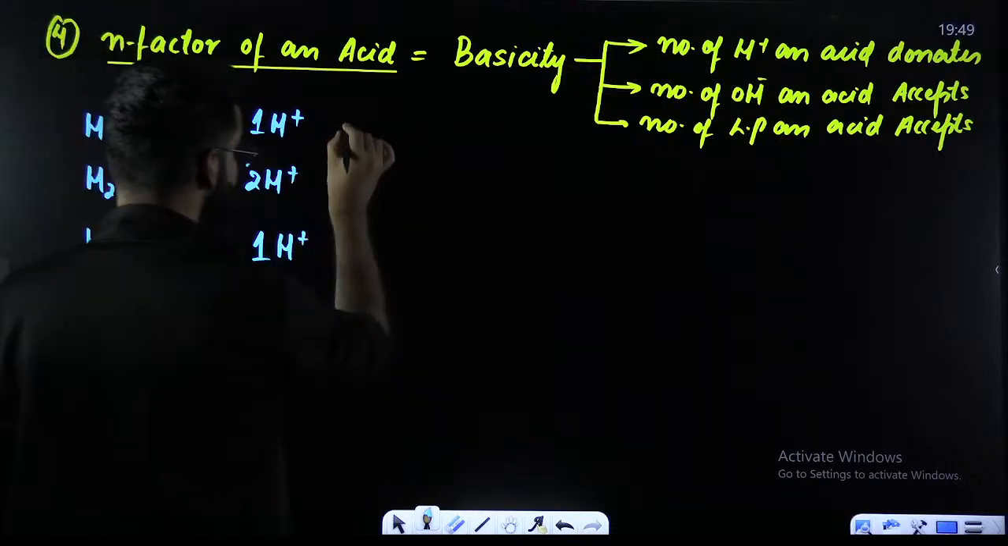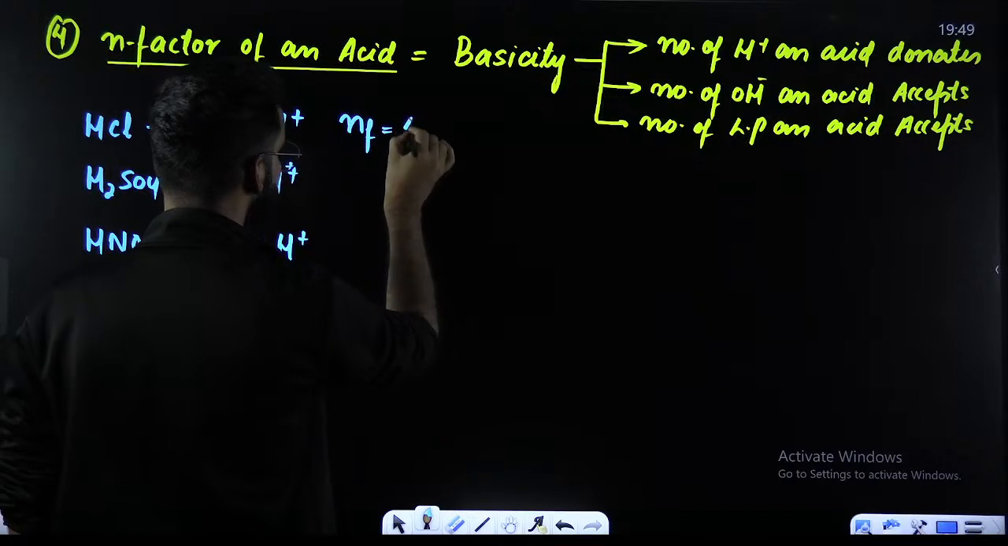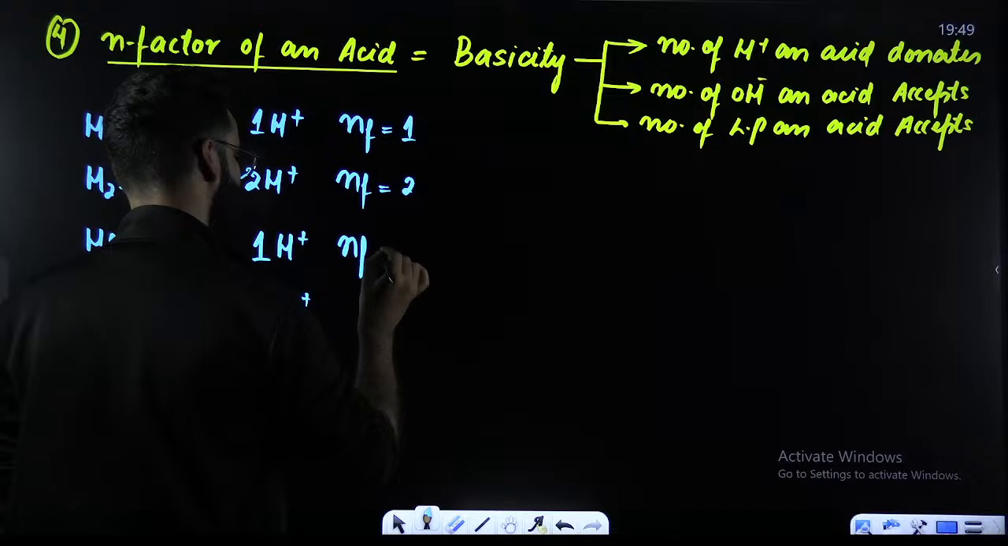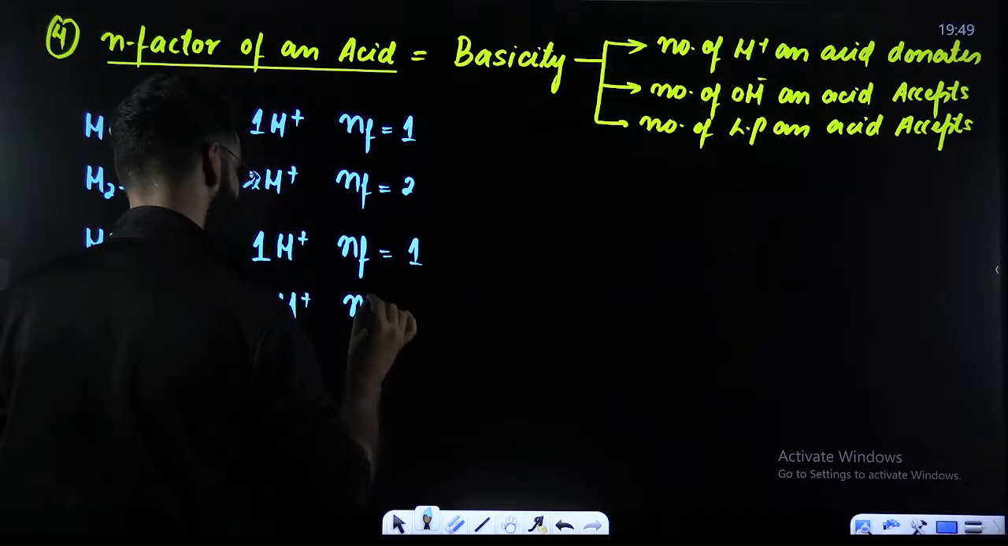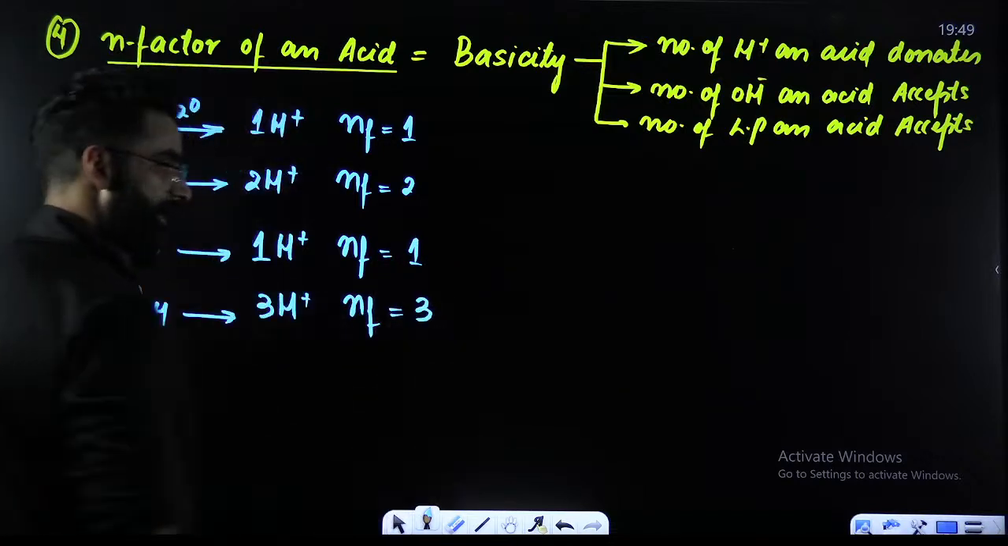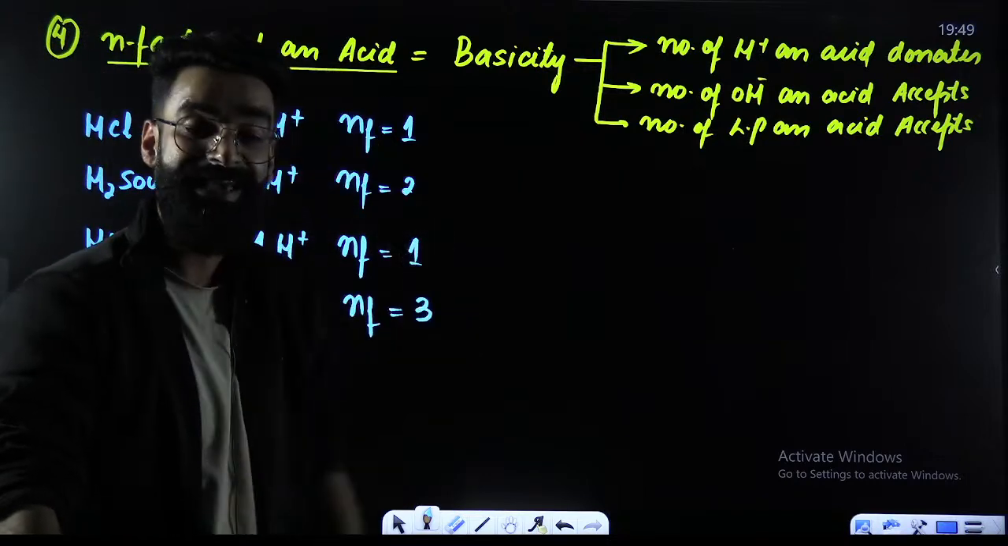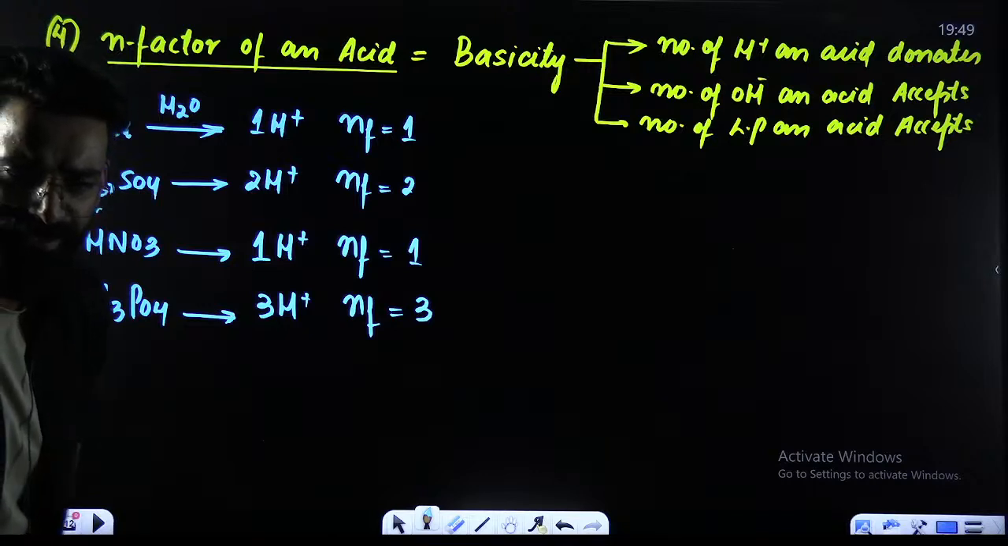So N factor of HCl is nothing but 1. N factor of H2SO4 here is 2. N factor of HNO3 here is 1. N factor of H3PO4 here is 3. Well, people, if you got the N factors of these acids, you can easily calculate their equivalent masses. How exactly?